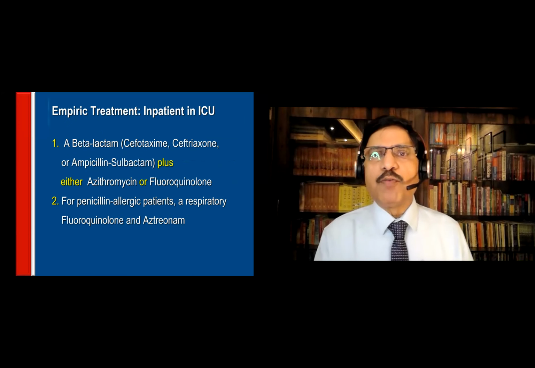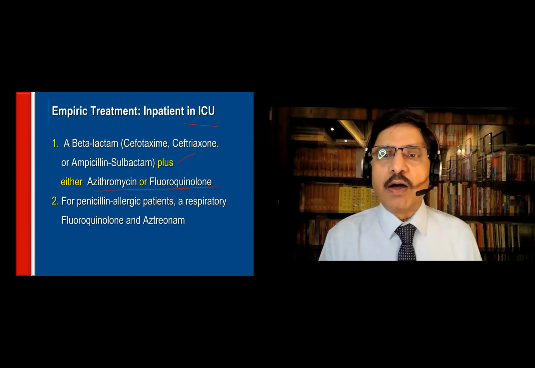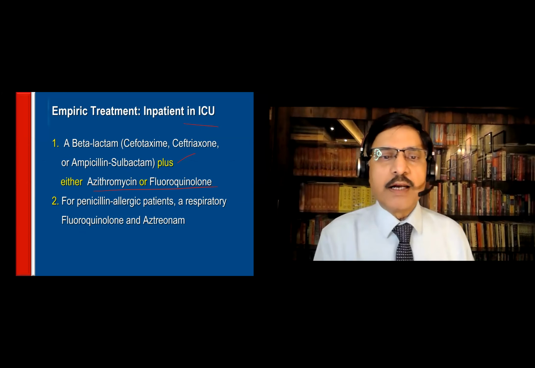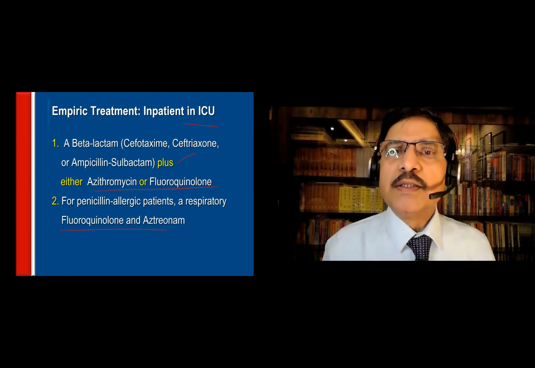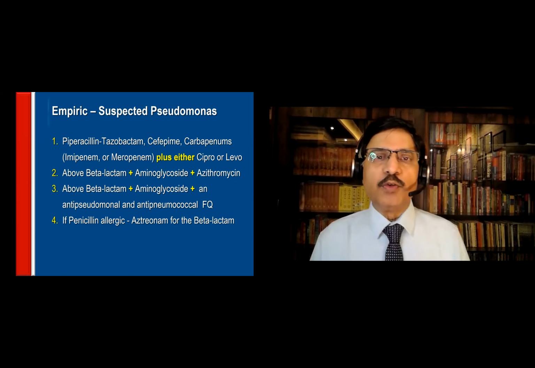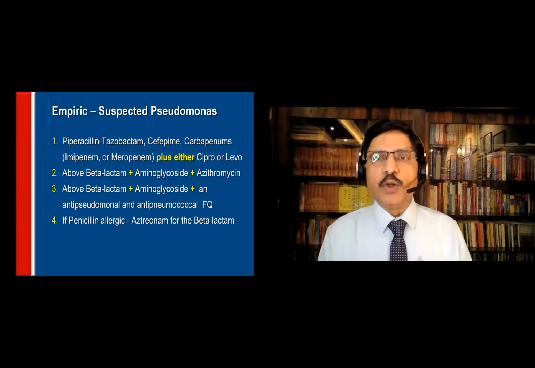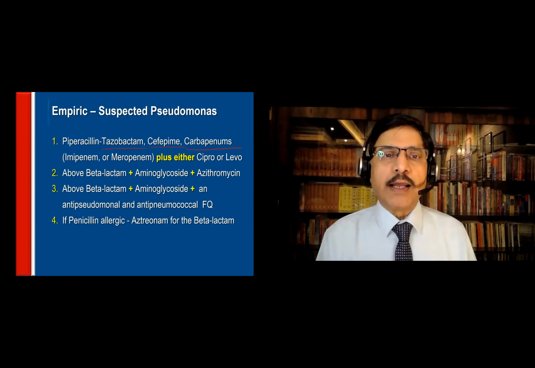Empiric treatment for ICU patients: beta-lactam plus azithromycin or fluoroquinolone. Penicillin allergy patients: fluoroquinolone or aztreonam can be used. These are for the ICU patients. Then suspected Pseudomonas, if you think he is having Pseudomonas, you have to use a carbapenem or cefepime or piperacillin-tazobactam.